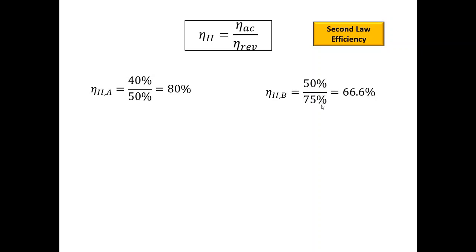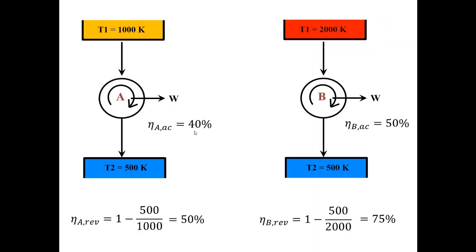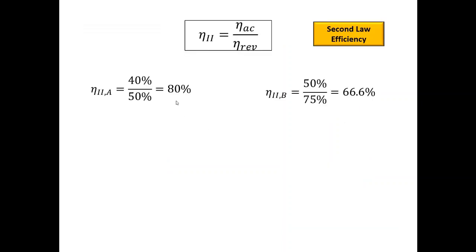If I divide this, I get 66%. So clearly A is the better, more preferred engine. Although its actual efficiency is lower, A is better because it has a higher second law efficiency.